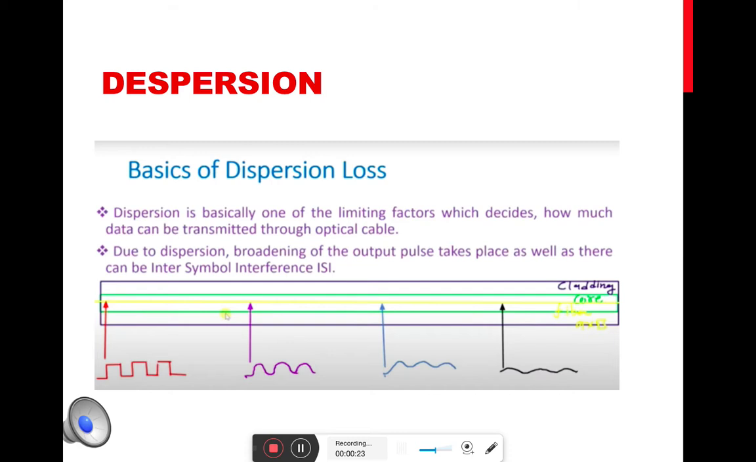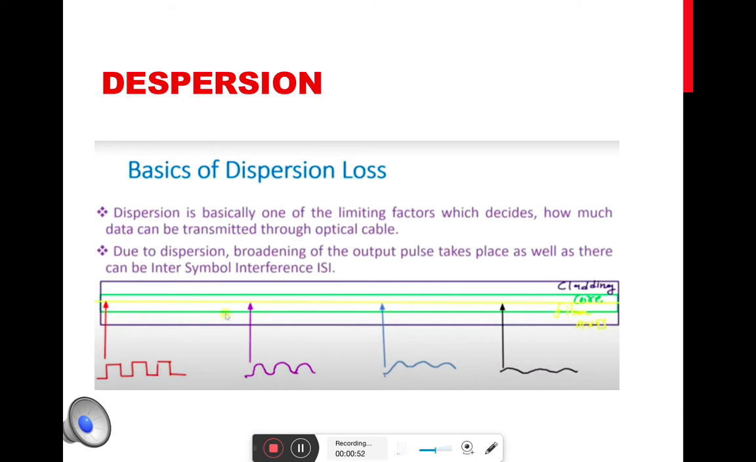The input signal has a definite shape at the output. That shape won't be maintained. There can be a broadening of the input signal. As you can see in the figure, we are transmitting a square input signal. During the propagation, because of the losses, the shape of the signal is being lost. There can be broadening of the signal. So this type of loss which distorts the signal shape is called dispersion.